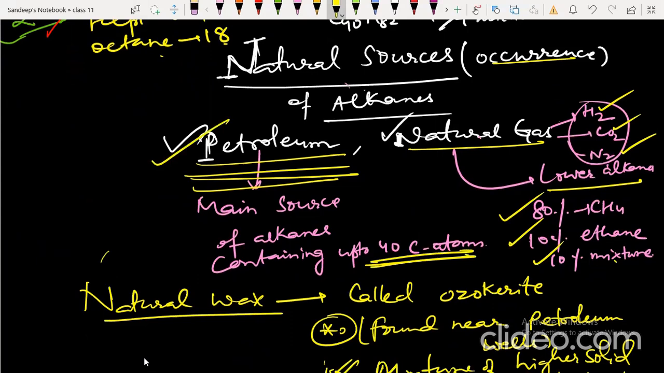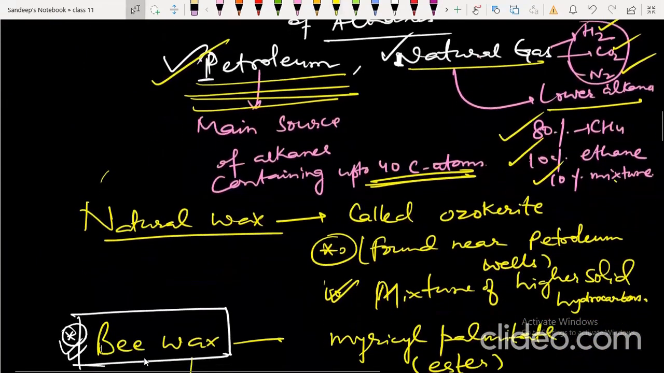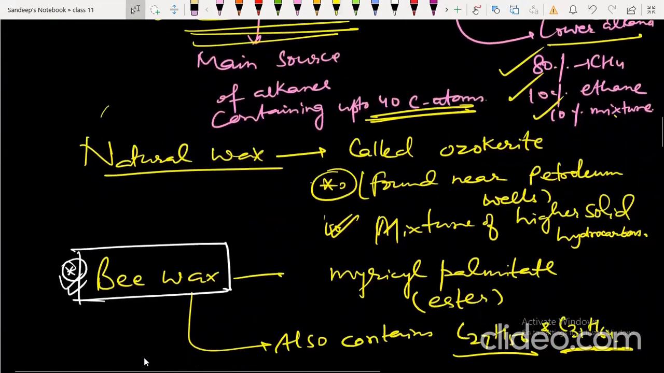Natural wax, also called ozokerite, is found near petroleum wells. It is a mixture of higher solid hydrocarbons.